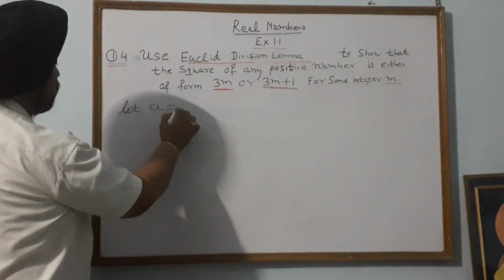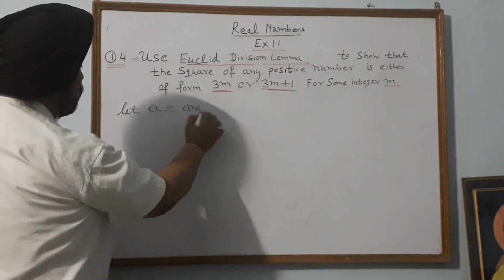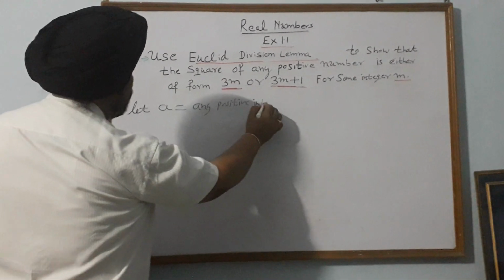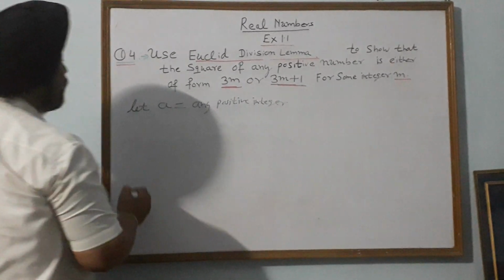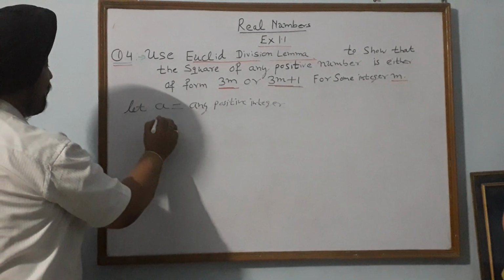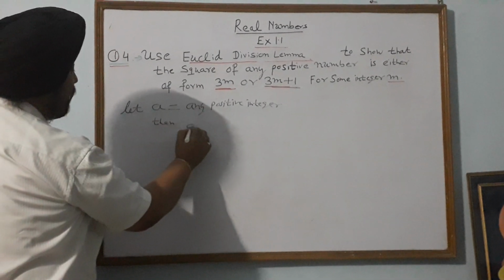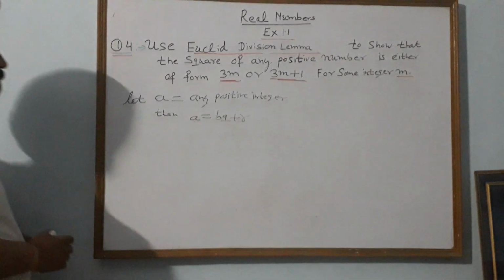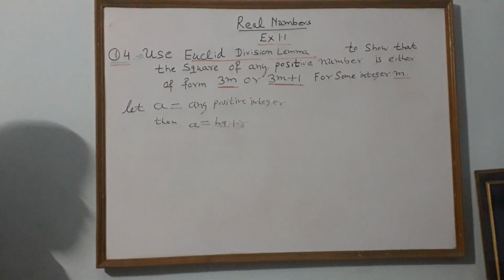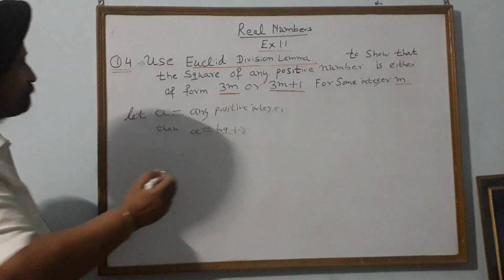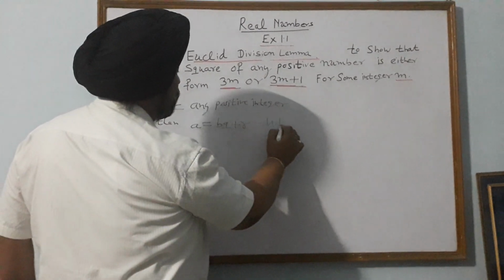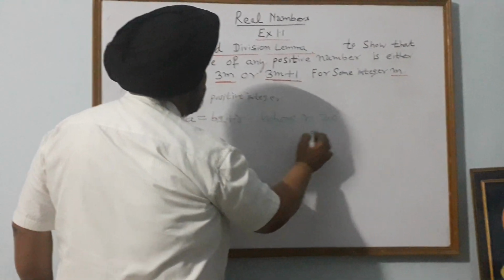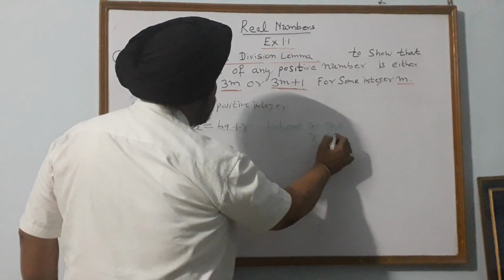Then a can be written as bq plus r, where r is greater than or equal to 0 and less than b.